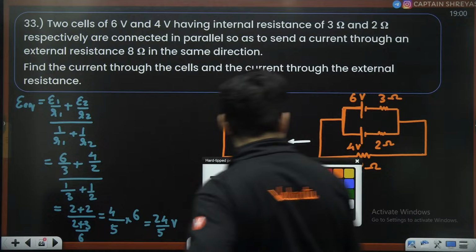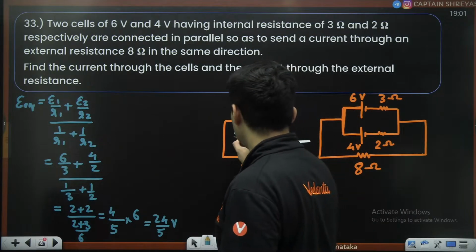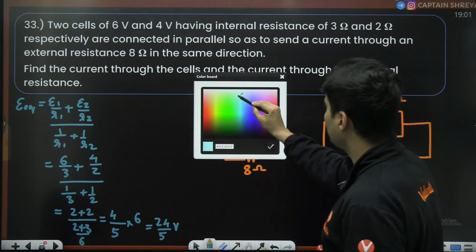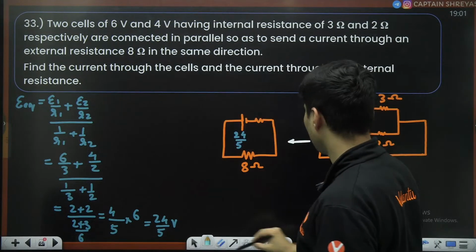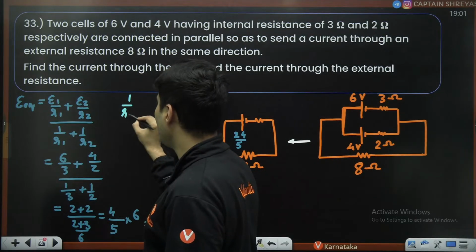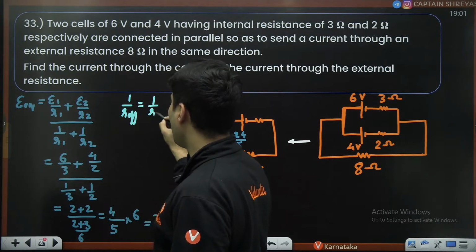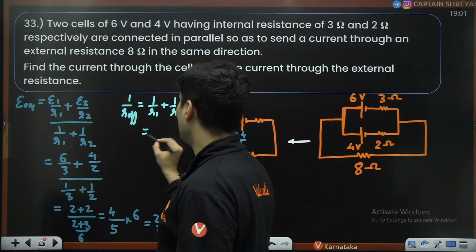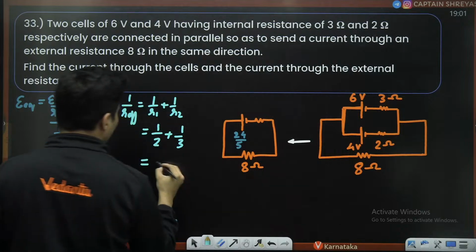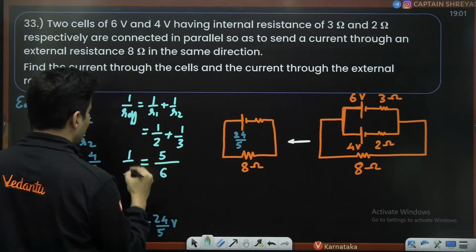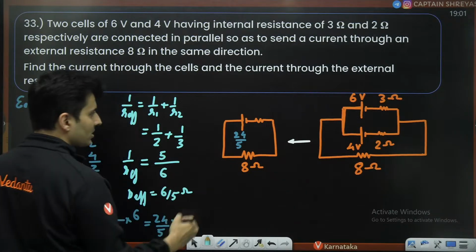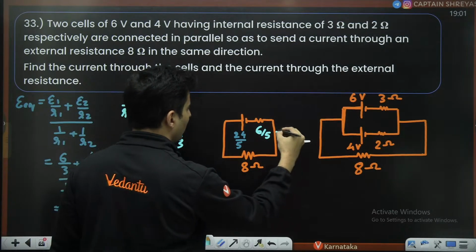Next, if this is 24 by 5 volts, the next thing that we need is the internal resistance. For that, use 1 by R internal equals 1 by R1 plus 1 by R2. So it will be 1 by 2 plus 1 by 3, which will be basically 5 by 6. Therefore, R effective will be 6 by 5 ohms.